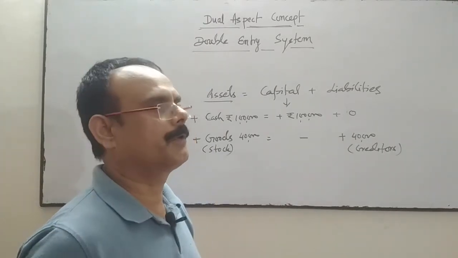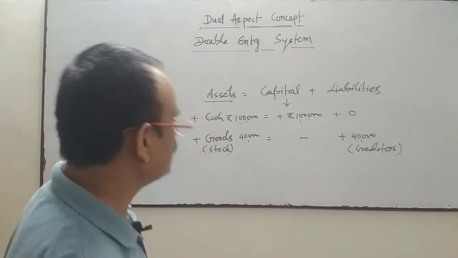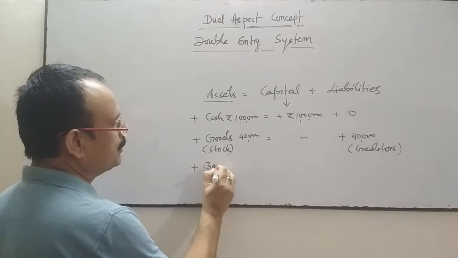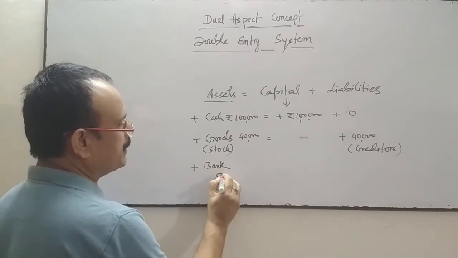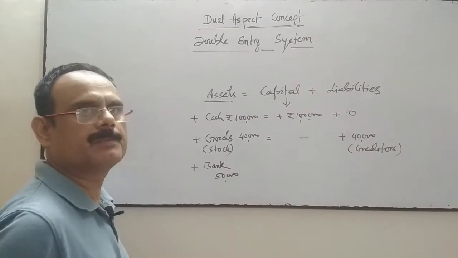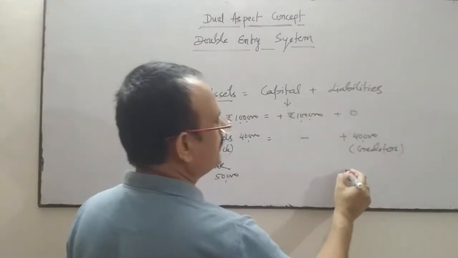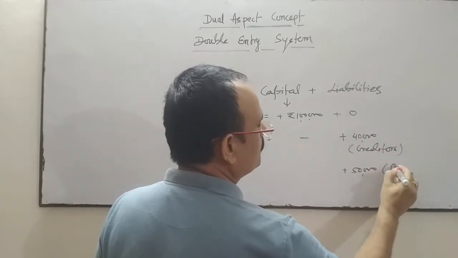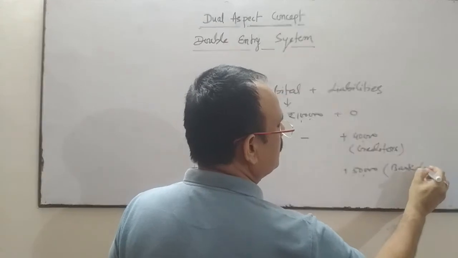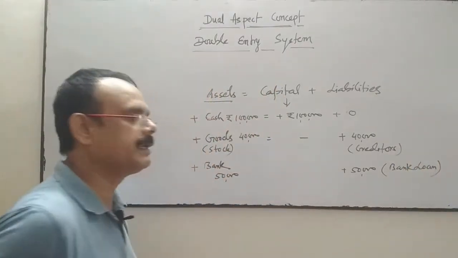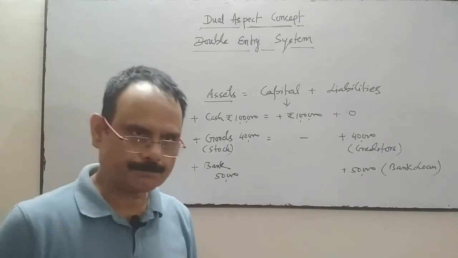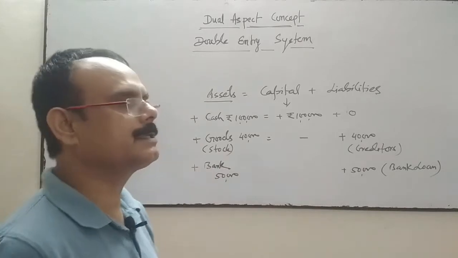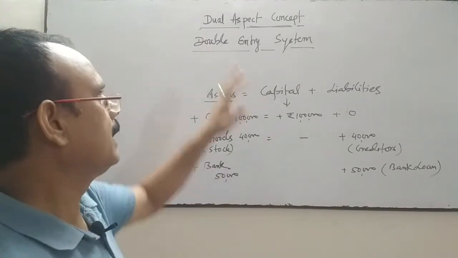Suppose a loan is taken from the bank, rupees 50,000. If you have taken a loan from the bank, on the asset side our bank balance will increase by 50,000, and on the liability side it is also increased by 50,000. What is it? It is a bank loan. Liability will increase, bank loan will increase by 50,000. So the equation is balanced. That's why this concept is called the double aspect concept.